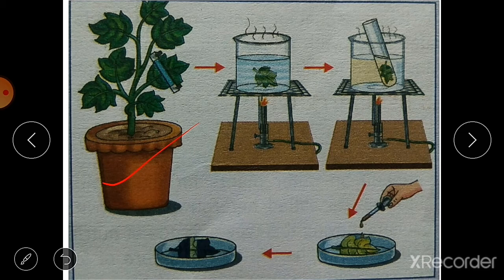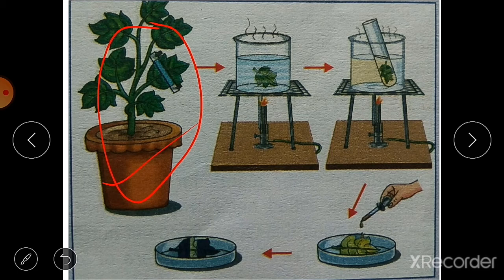So what you have to do is destarch the plant. Destarch means keep the plant in a dark room so that it will not perform photosynthesis. For how many days you have to keep? For 3 days. This potted plant you keep in the dark place for 3 days.